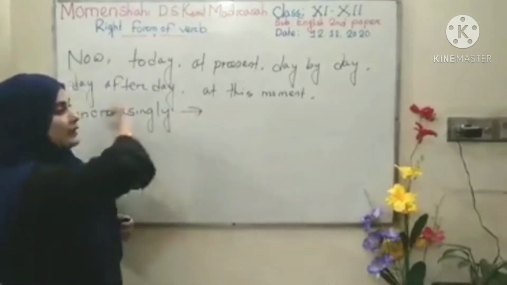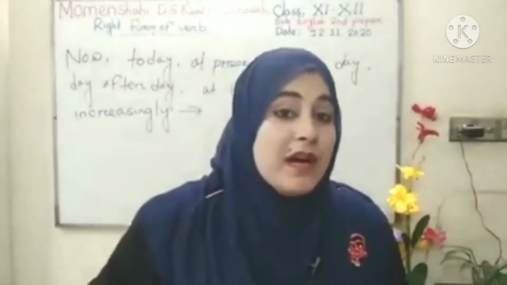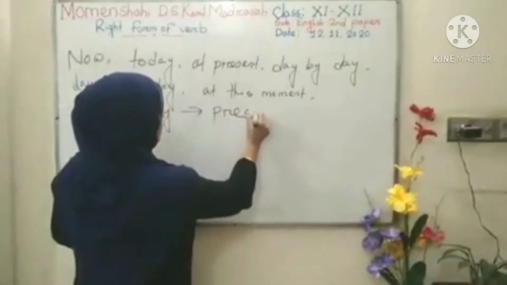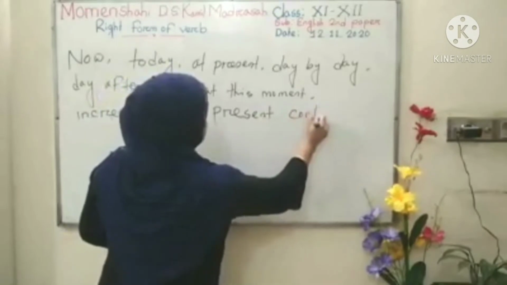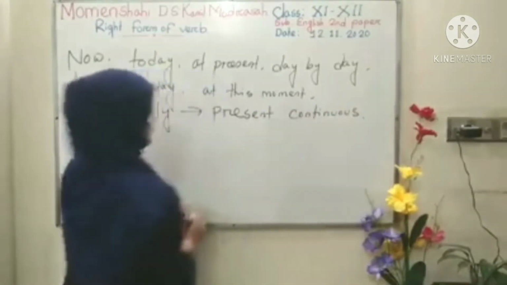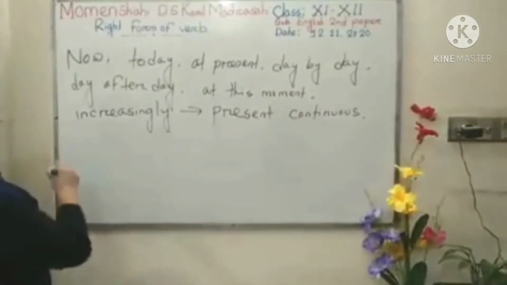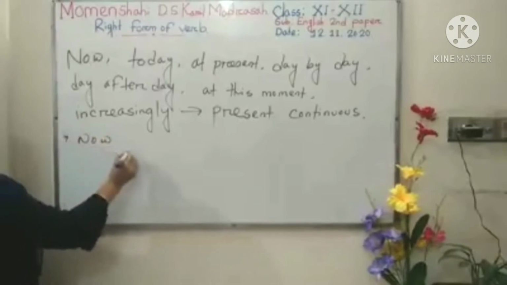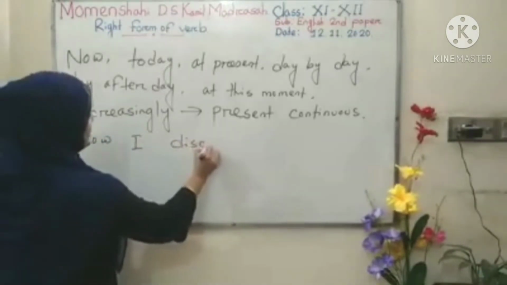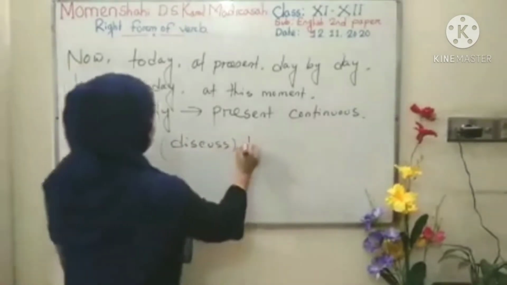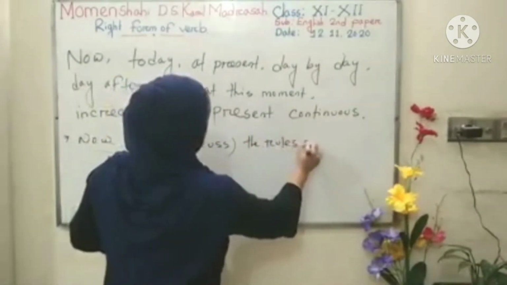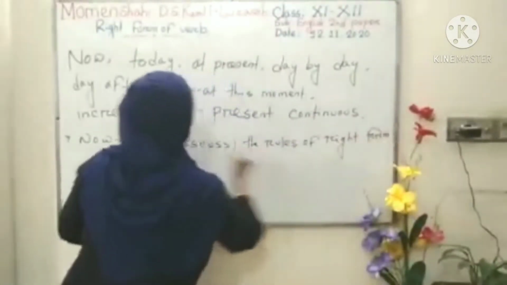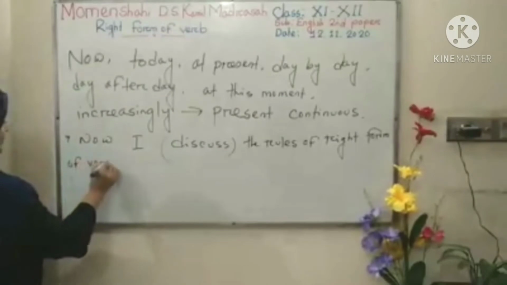Okay. If you get this type of indicating word, it must be shaped in present continuous. Okay, look, I'm writing one sentence: Now I discuss the rules of right form of verb.